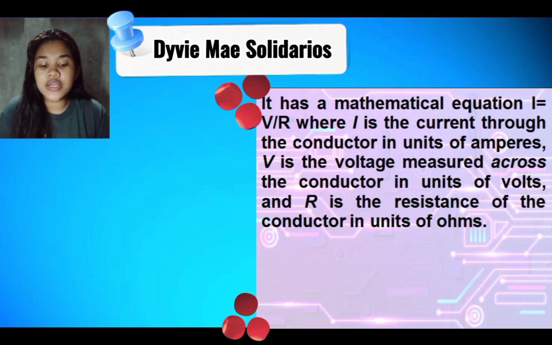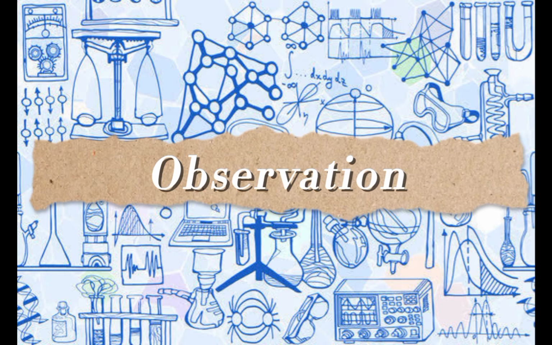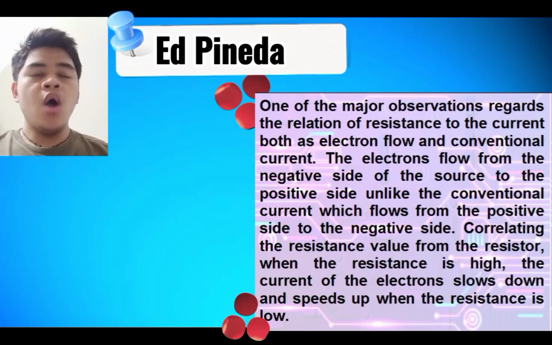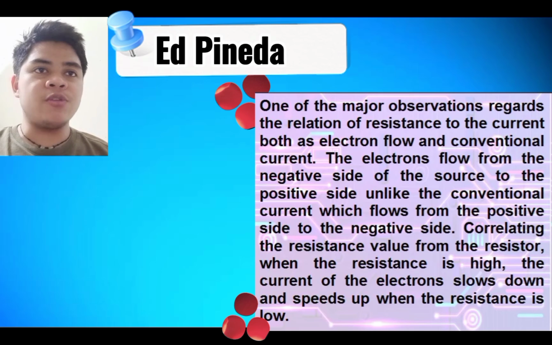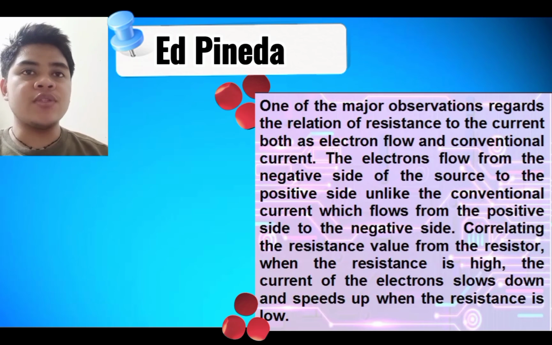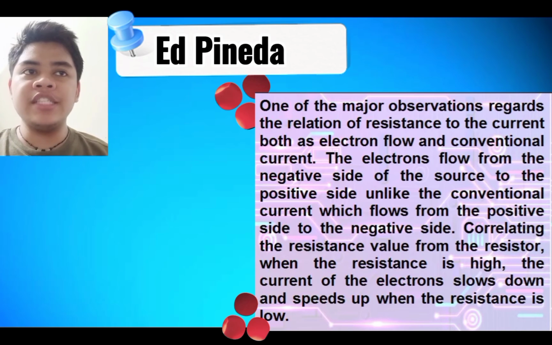It has a mathematical equation I = V/R, where I is the current through the conductor in units of ampere, V is the voltage measured across the conductor in units of volts, and R is the resistance of the conductor in units of ohms. One of the major observations regards the relation of resistance to current, both as electron flow and conventional current. The electrons flow from the negative side of the source to the positive side, unlike conventional current, which flows from the positive side to the negative side.